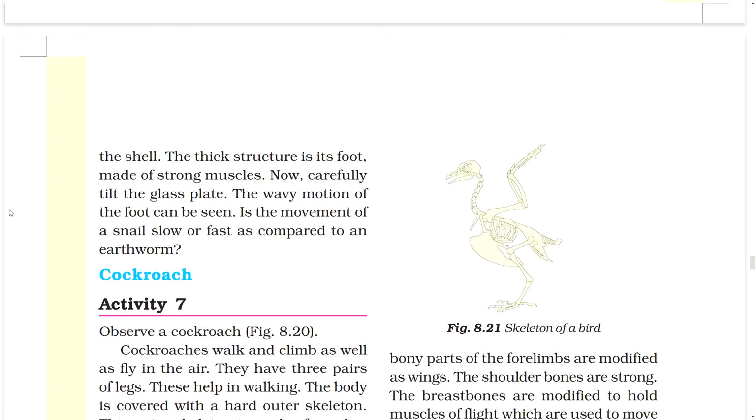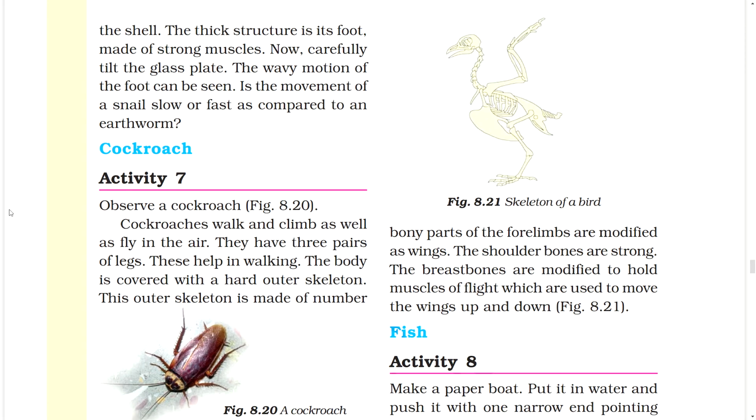Figure: skeleton of a bird. Bony parts of the forelimbs are modified as wings. The shoulder bones are strong. The breastbones are modified to hold muscles to uplift, which are used to move the wings up and down.